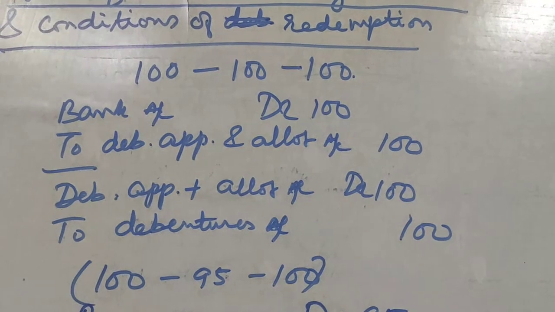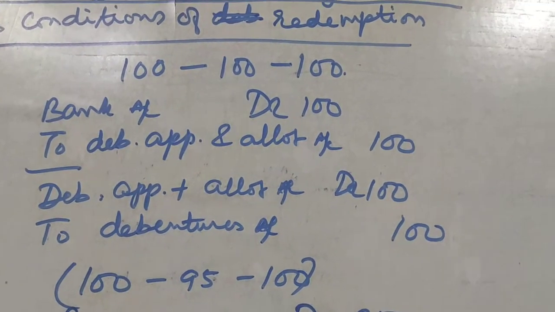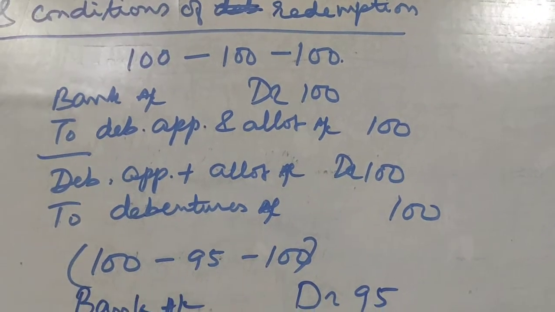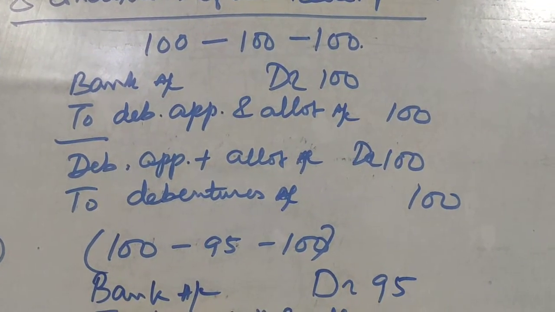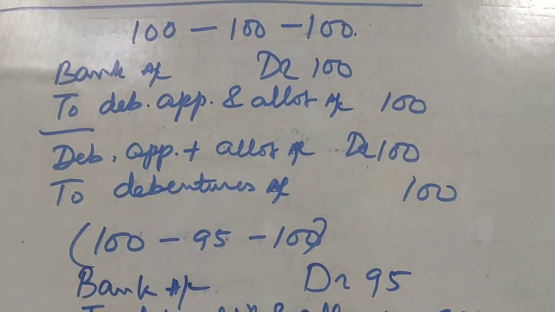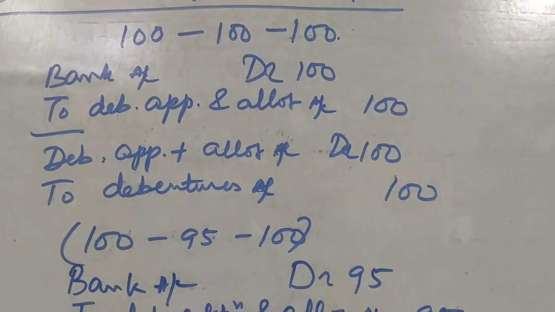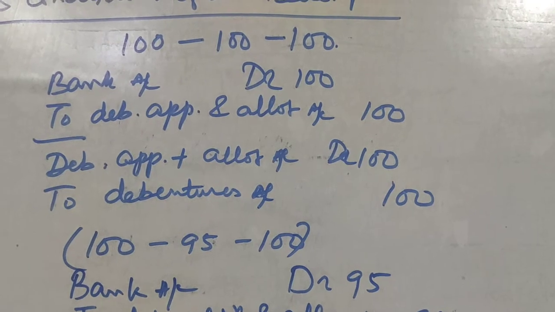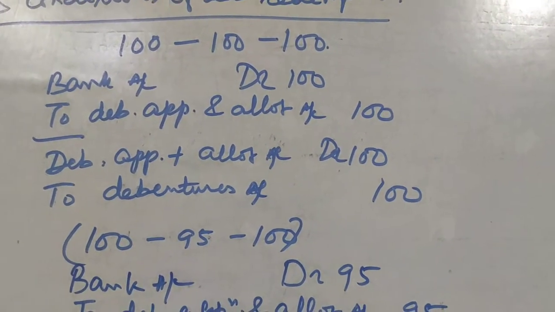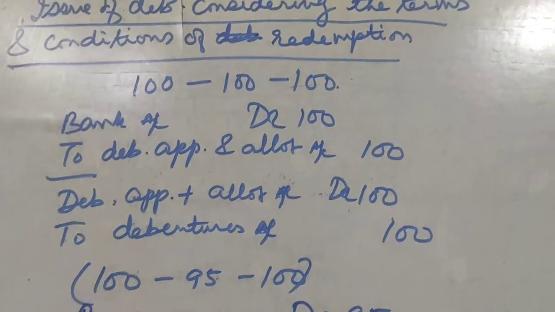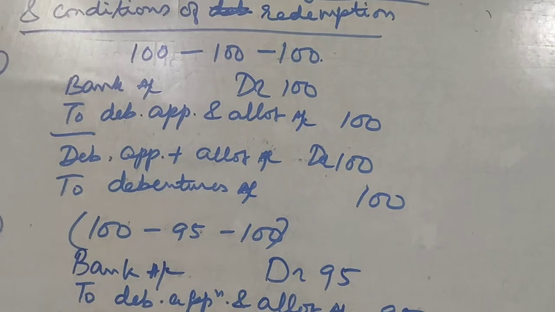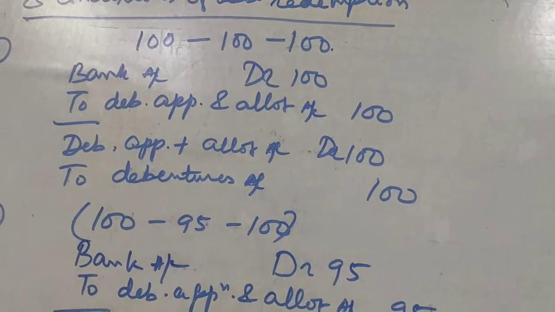That means a 100 rupees debenture is issued at 100 and redeemed at 100. In that case, the entry will be bank account debit 100 to debenture application and allotment account. Here I am assuming that the entire amount is received with application. So that is why I am writing bank account debit 100 to debenture application and allotment account 100.